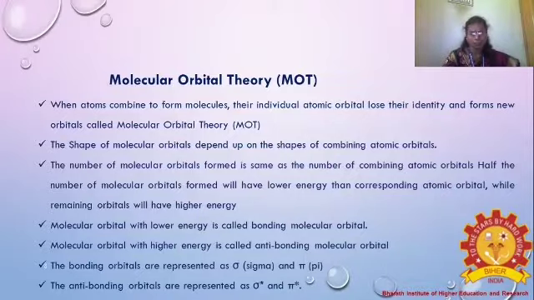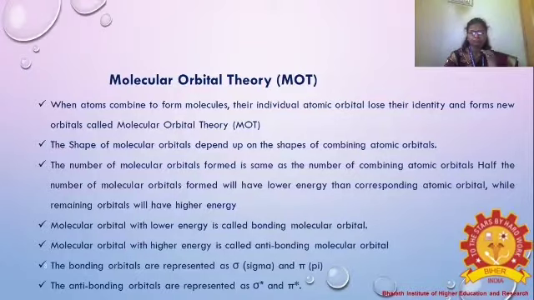According to MOT theory, we explain that the shape of molecular orbitals depends on the shapes of the combining atomic orbitals. The number of molecular orbitals formed is the same as the number of combining atomic orbitals. Half of the molecular orbitals formed will have lower energy than the corresponding atomic orbitals, while the remaining orbitals will have a higher energy level.